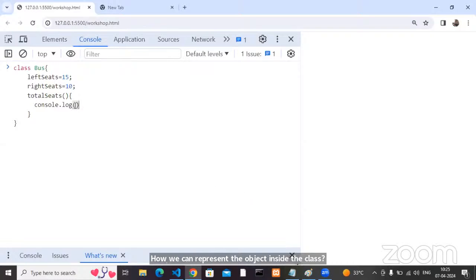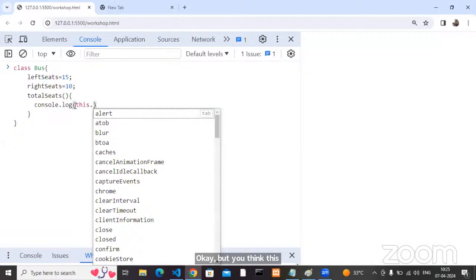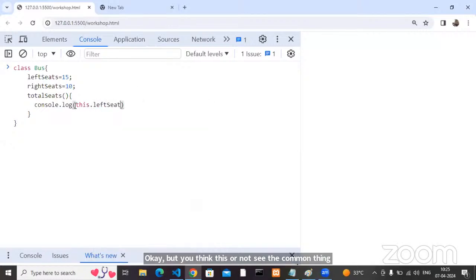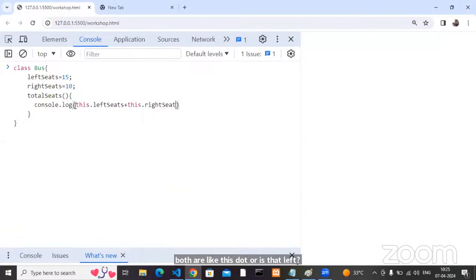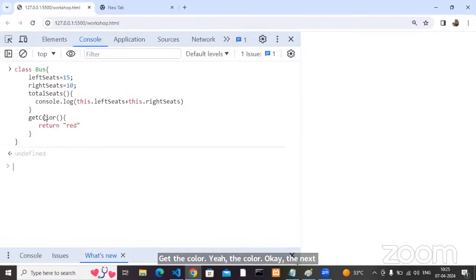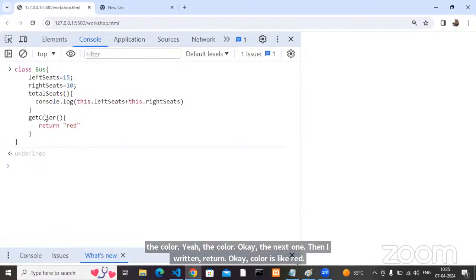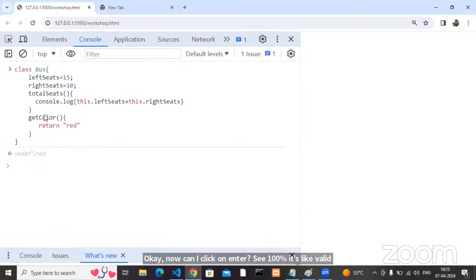See, the common thing, both are this dot left seats, and this dot right seats, yes or no? The next one is getColor. Can I return color as red? Now can I click on enter? See, 100% it's a valid syntax or not? 100% it is a valid syntax or not?